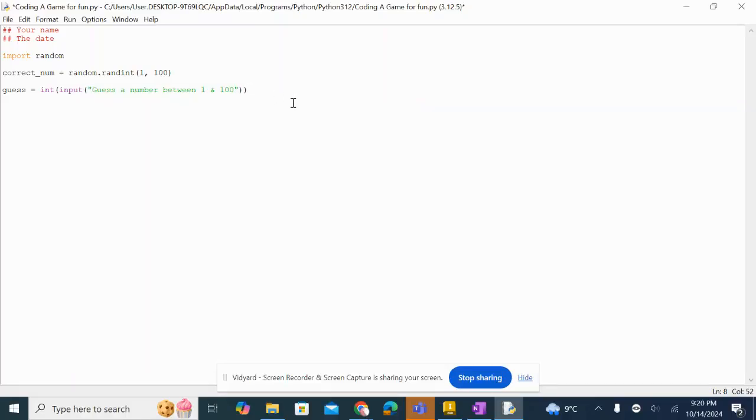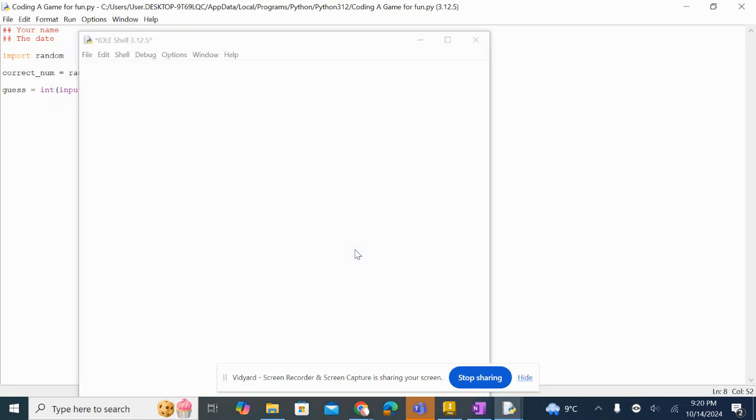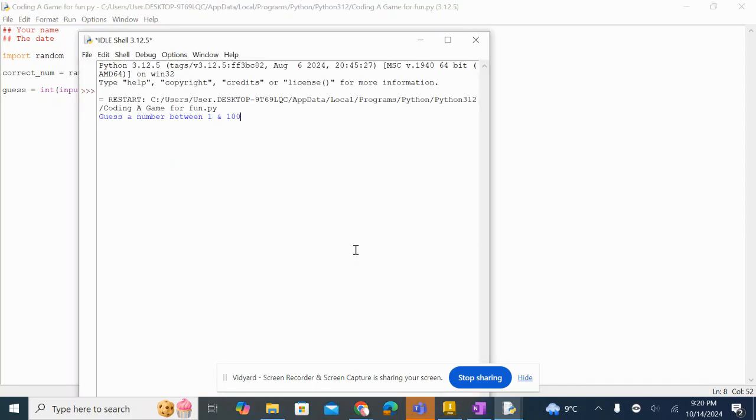Now this first prompt, if we were to run it, always keep running, guys, to see what every single piece of code does. Guess a number from 1 to 100. 70. That's going to do absolutely nothing because we have not compared it.